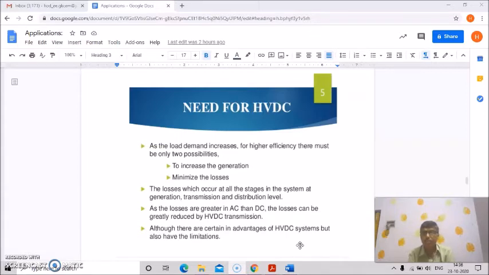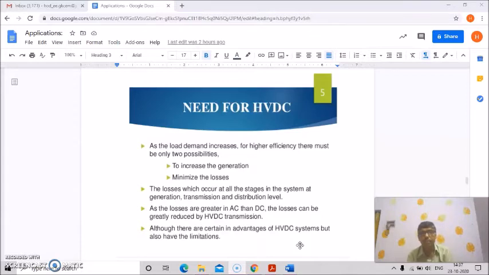If we want to cater to this increased demand with better efficiency, you have to generate more power, or otherwise, if you want to continue with the existing systems, you have to minimize the losses.